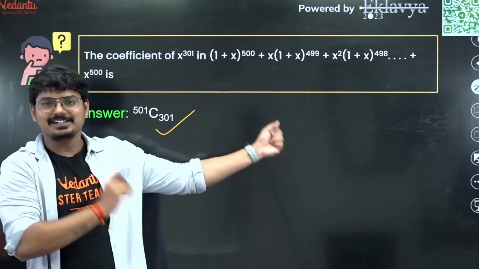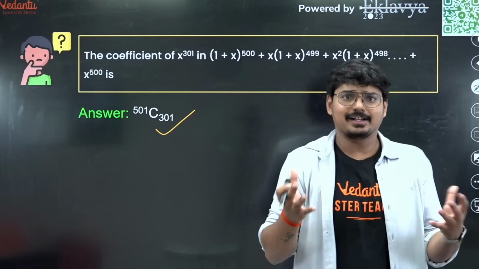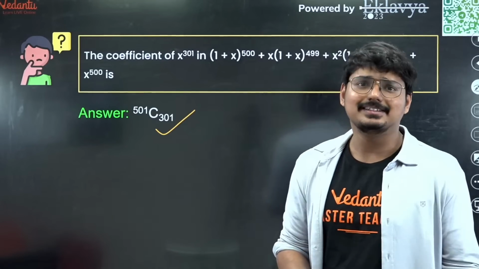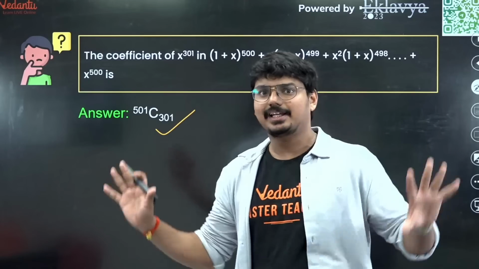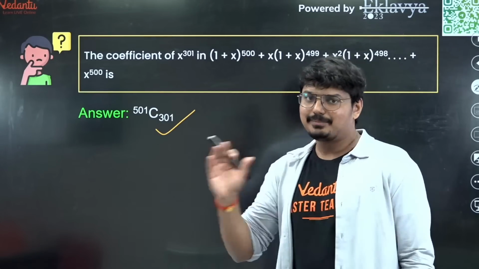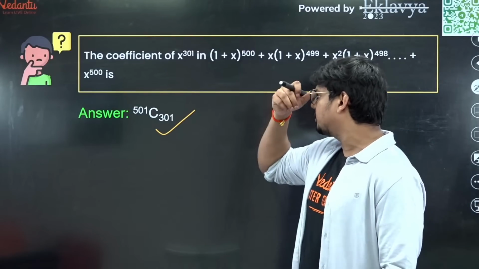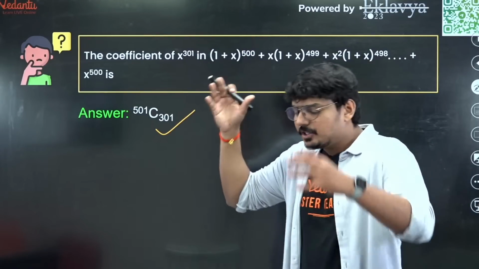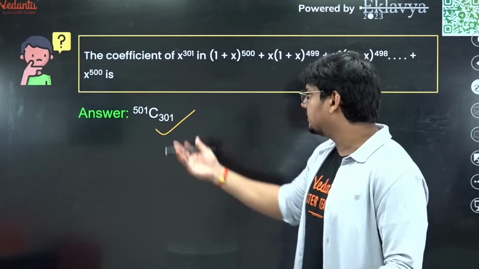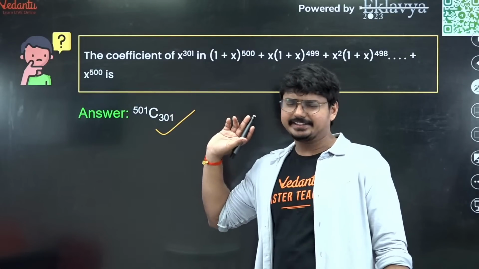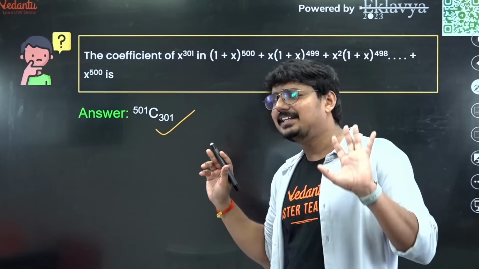I hope this is clear for everyone, guys. So again, you just have to observe the question. I told you in the starting of the analysis, the questions were scary. If you look at the questions, they were kind of scary. But if you start solving them, I don't think they are that difficult. So in this question, first you have to use the concept of GP. You have to simplify it. And after that, all you have to do is figure out the coefficient of x raised to 301 using the concept of general term from binomial theorem. You can easily figure it out.